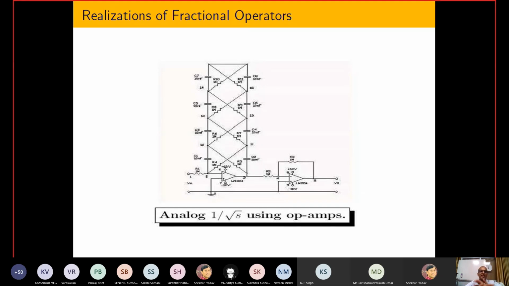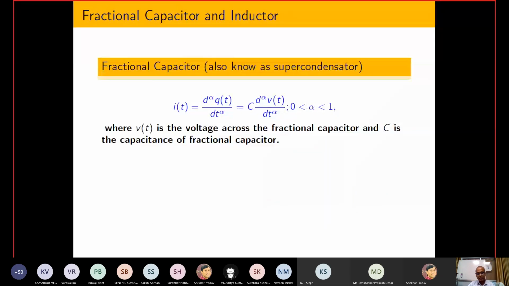I am not going to discuss it, I am just going to give you the idea. Whenever we have a certain kind of transfer function, it is possible to make some kind of analog circuit. Obviously, one can also develop a digital program using a computer, but most of the time people are talking about the analog implementation. That result exists in the literature.